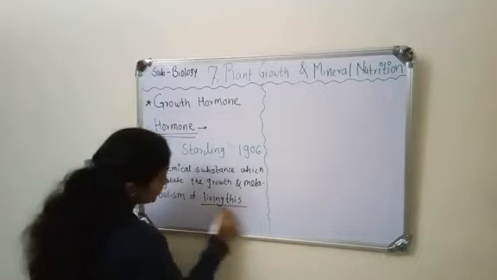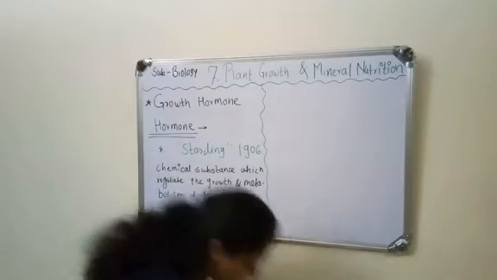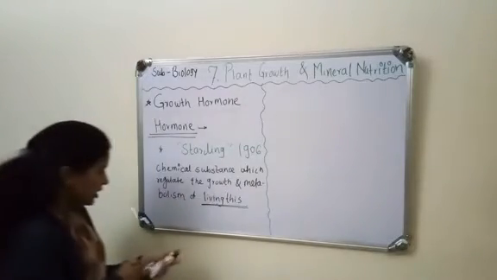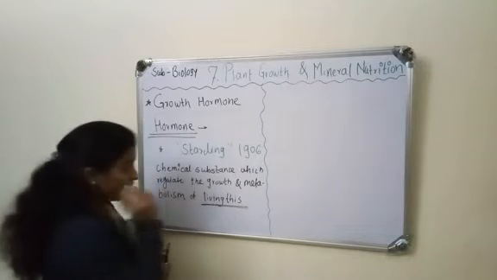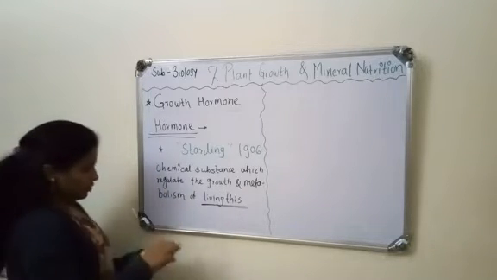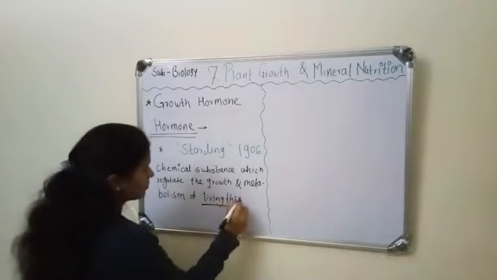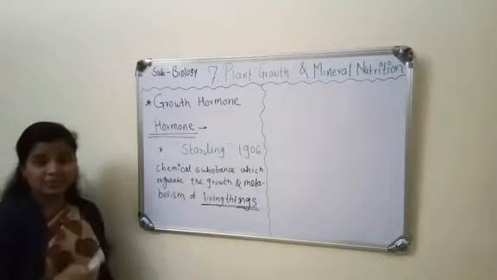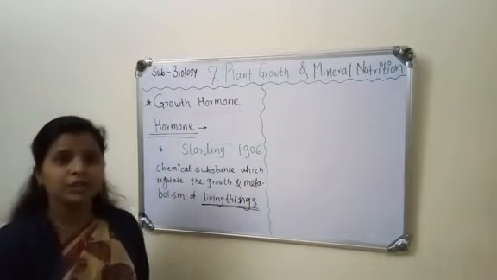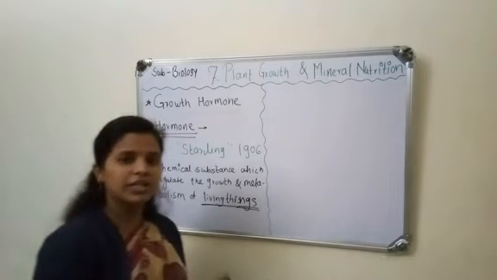In this definition, I mentioned the living things. Why did I mention the living things? Because a hormone is a chemical substance which regulates the growth and metabolism of the living things.